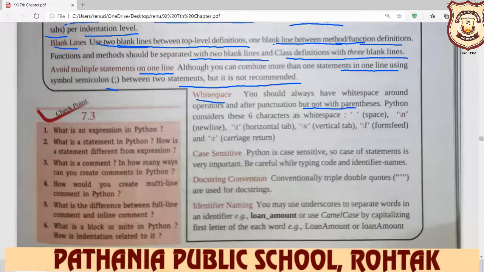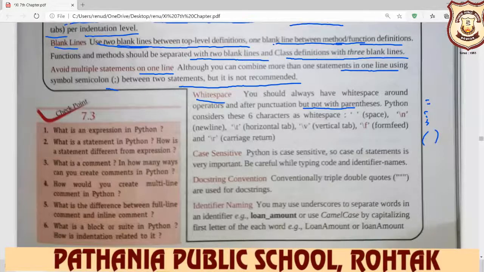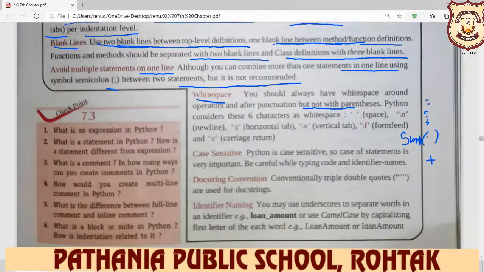When you write an equal sign, or plus, it requires white space. But when you write, for example, sum and then the parentheses, don't give a space between the parenthesis and the function name. These six characters are considered white spaces.